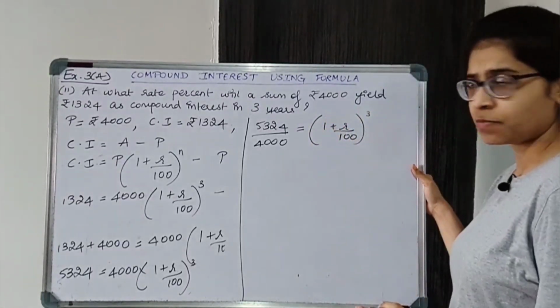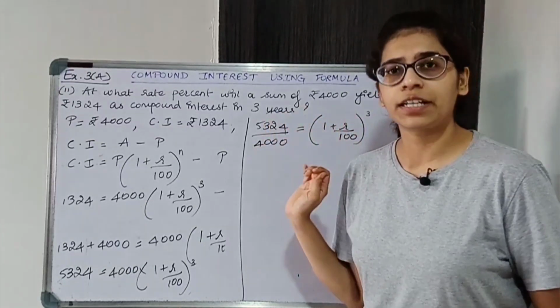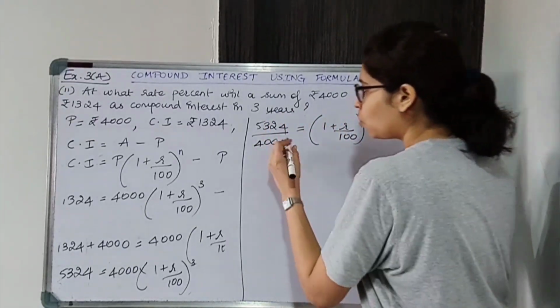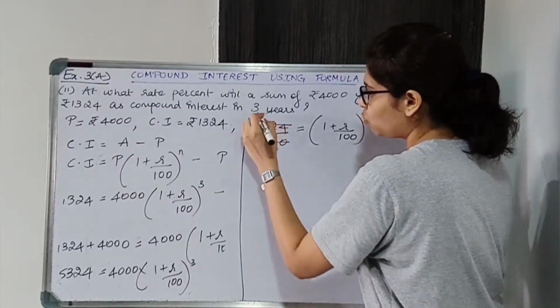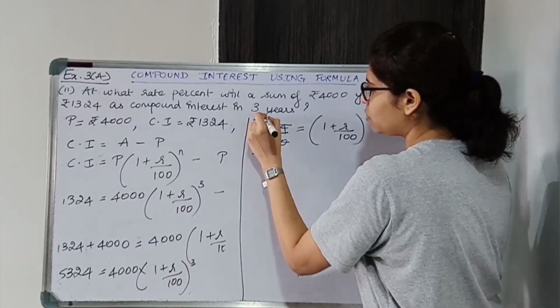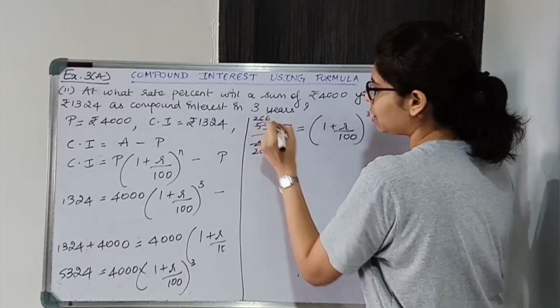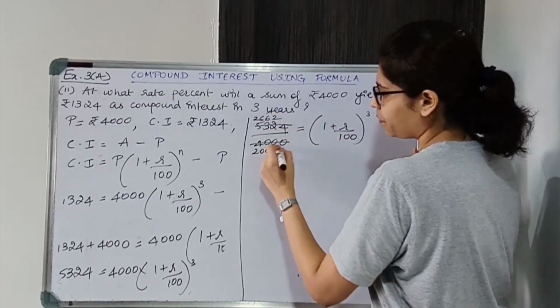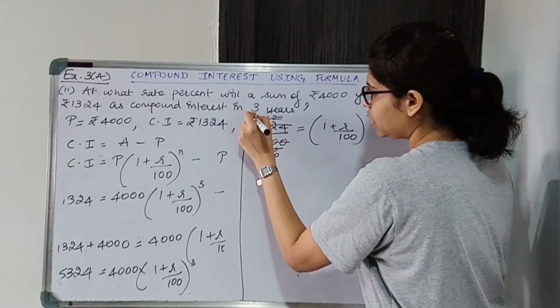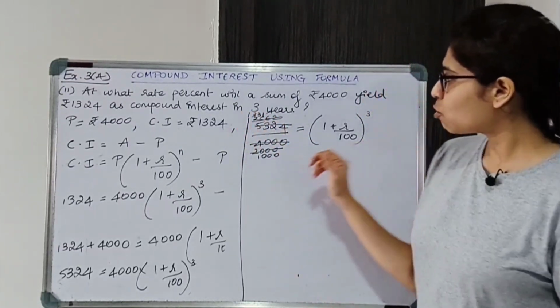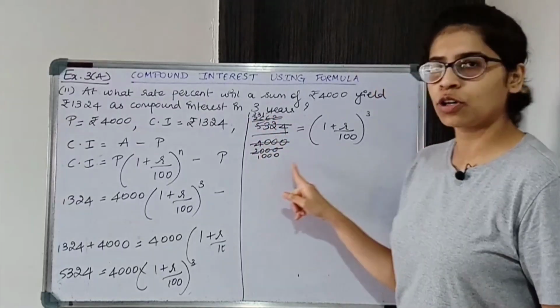Don't solve this. First let's see what we are getting in the LHS. So we can cancel out over here. 2,000s are 2, 2 2s are 4, 2 6s are 12, 2 6s are 12, and 2 2s are 4. So we are getting 1331 upon 1000.